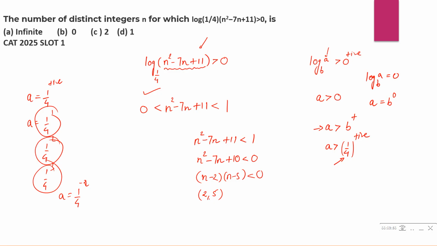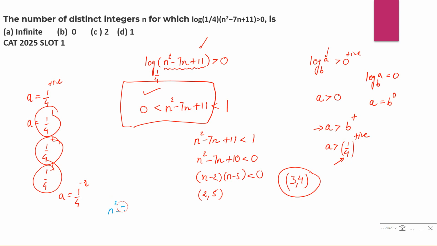Now, how many integral values lie between 2 and 5? There are only two such values. One is 3 and the other one is 4. Yes or no? These are the two possible answers. I would have marked the answer as C option, but I need to cross check this part of the inequality also. I'm not going to solve this inequality. What I'll do, I'll directly check it for 3 and 4, whether these two values are going to satisfy it or not. Need to satisfy the other part of the inequality, which is n square minus 7n plus 11 should be greater than 0.